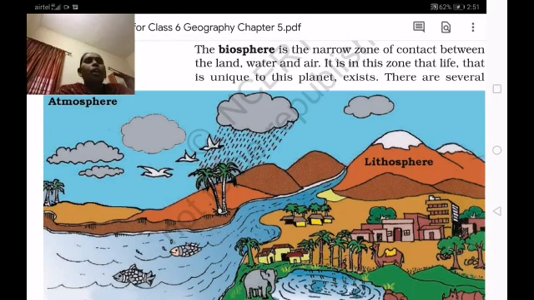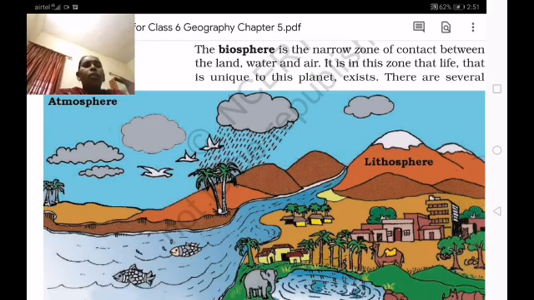In the previous class, we learned about the layers of the atmosphere. The 5 layers are there in the atmosphere, and also the air moving from high pressure area to low pressure area. The moving air from high pressure to low pressure is called the wind.